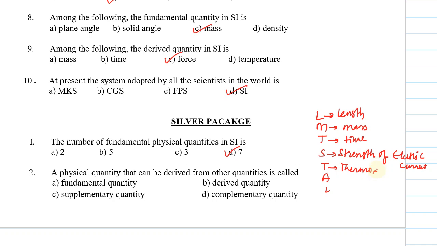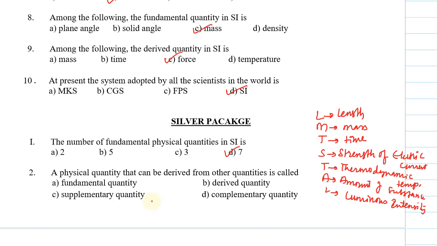What is T? Thermodynamic temperature. And A represents amount of substance. And L represents luminous intensity, which we have discussed in our first video of units and dimensions. So option B is correct.